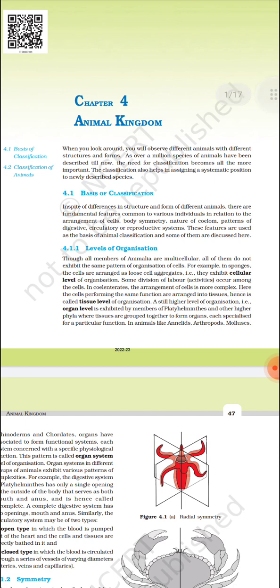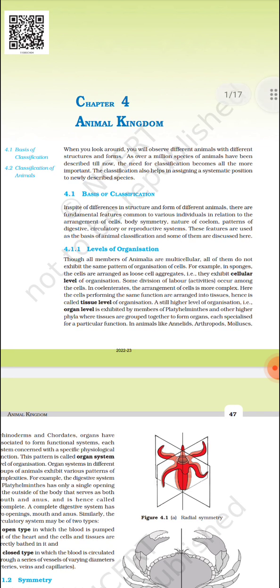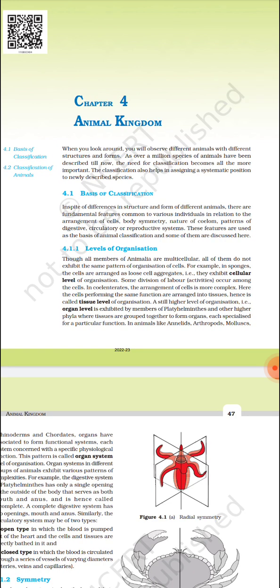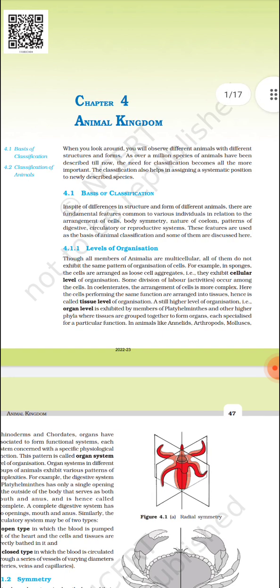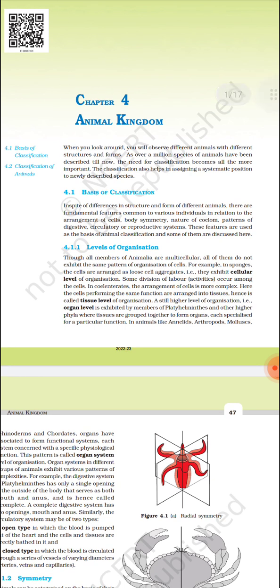In it the phylum that comes is Porifera. The other subkingdom is Eumetazoa, the advanced metazoa, in which the phyla are Coelenterata, Ctenophora, Platyhelminthes, Aschelminthes, Annelida, Arthropoda, Mollusca, Echinodermata, Hemichordata, and Chordata.